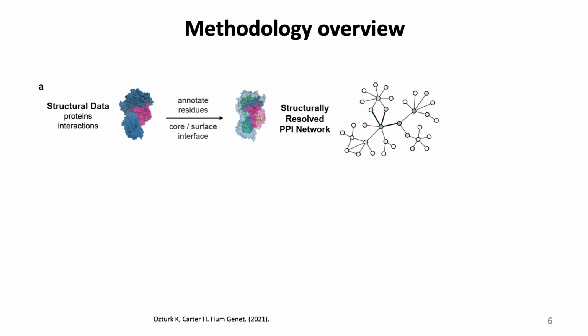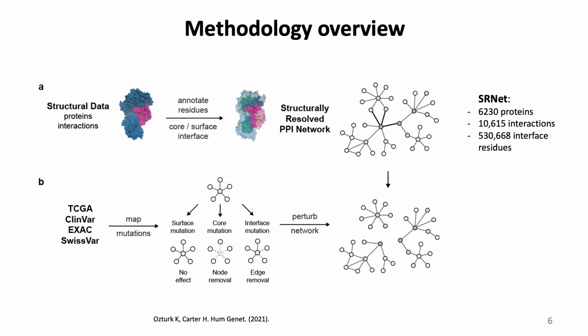And we annotated each residue as core or surface based on their relative solvent accessible surface areas. And then we identified all interface residues, which here are defined as a subset of amino acid residues that mediate physical contact between proteins. This way, we construct a structural resolved PPI network called SRNet, comprising more than 6,000 proteins and 10,000 PPIs.